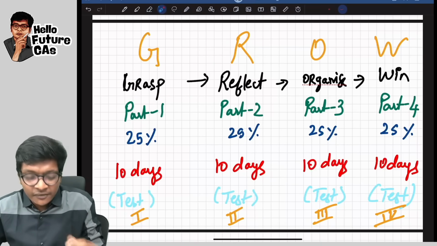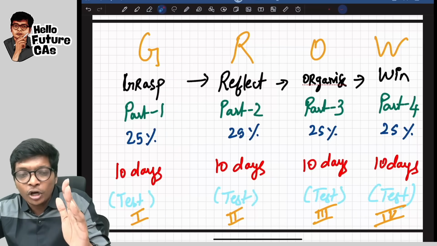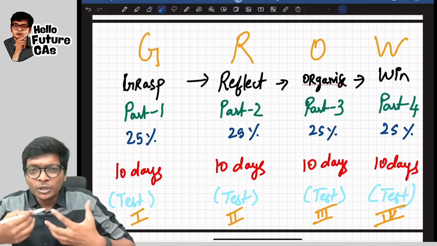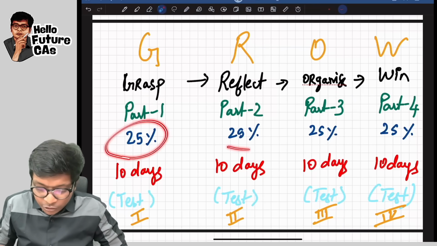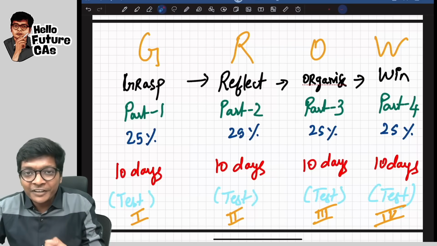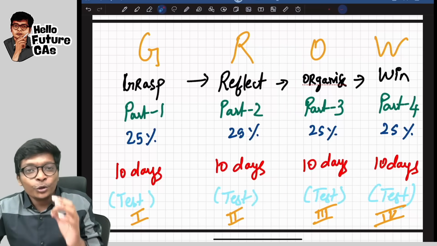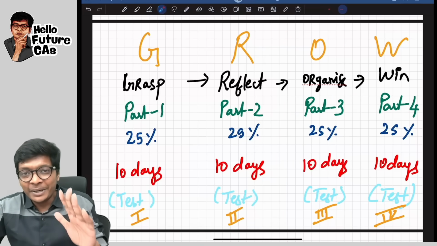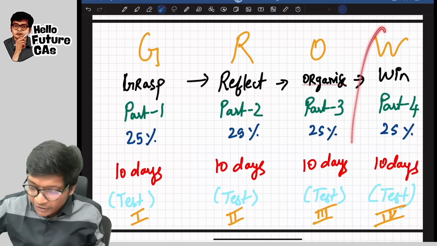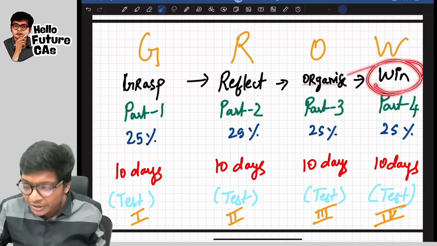So the basics of every subject will be in part 1, which is 25% of the subject. Next is R. Once you learn the subject 50%, 25 plus 25%, you will start reflecting upon yourself. Once you finish 3/4 of a subject, part 3 is also done for you. You will now be very organized. But 3/4 is not enough, guys. It may look like it's enough. You have to finish all the 4 parts, and only when you finish the 4th part, you will actually win.